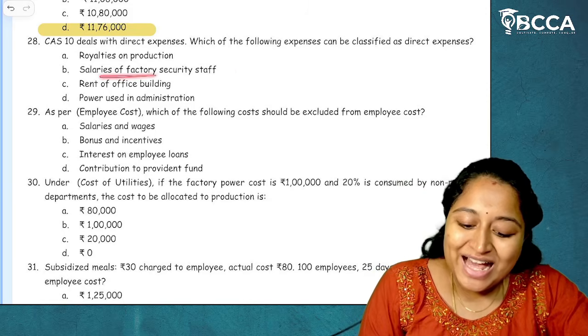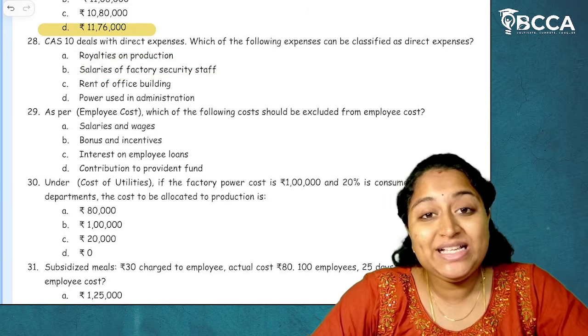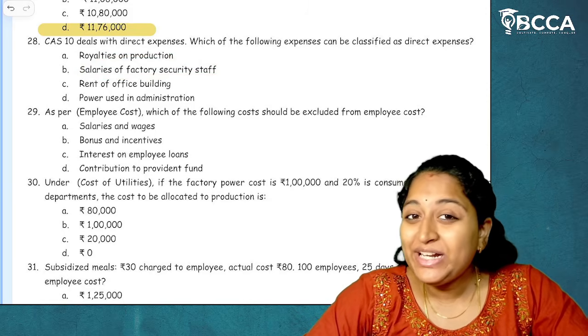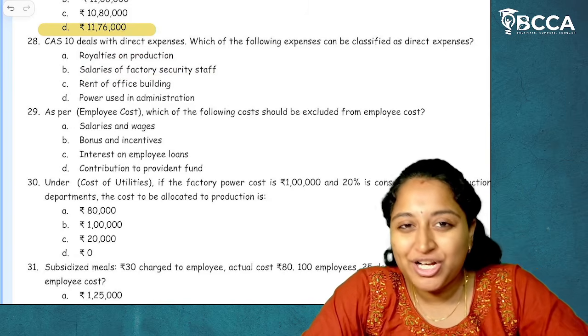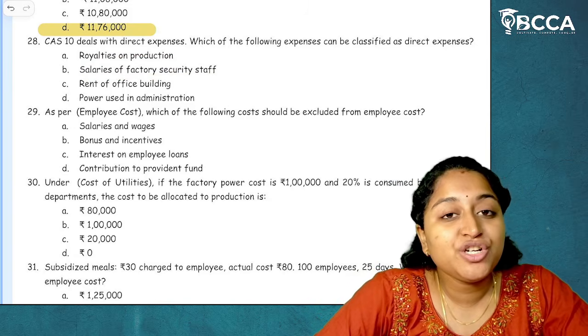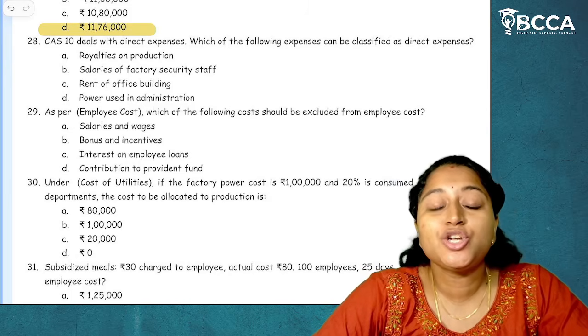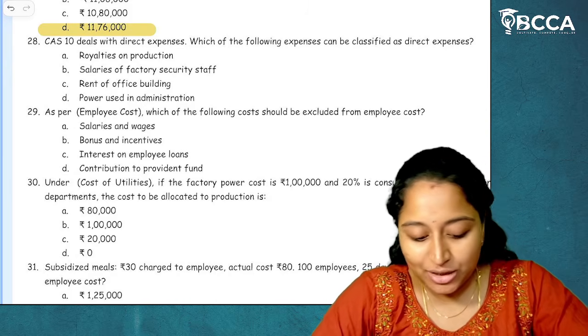Moving on to the next, salaries of factory security staff. Are security working for production? The answer is no. If they are not into production, is it our direct revenue generation source? The answer is no. So this is not a direct cost. This is indirect cost.